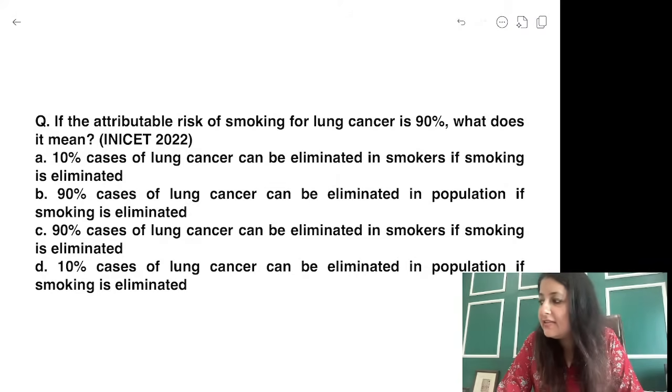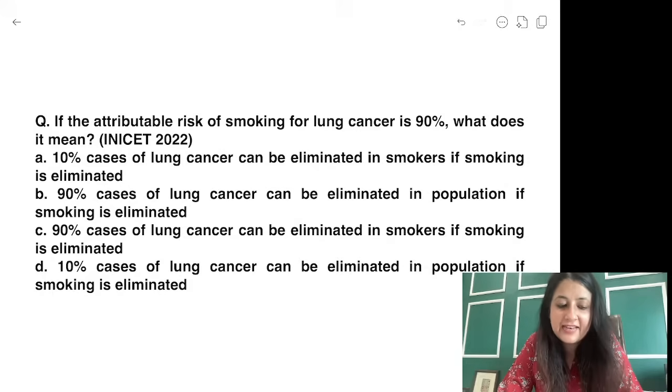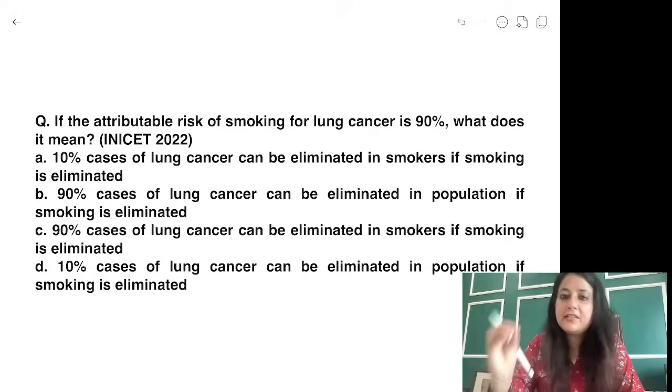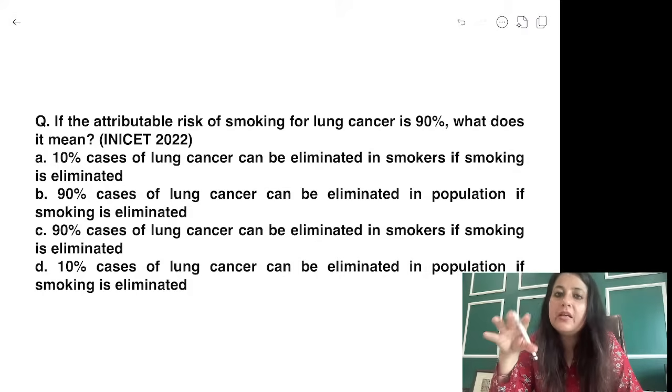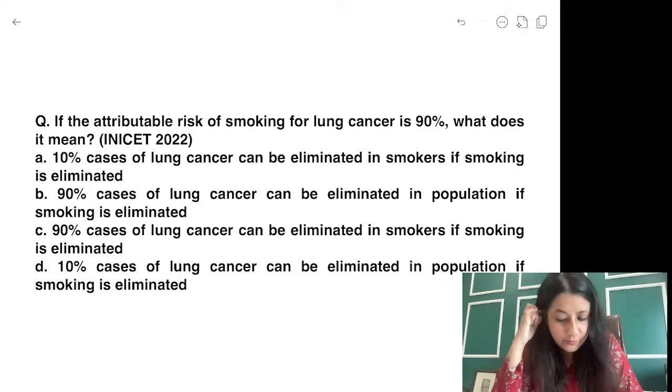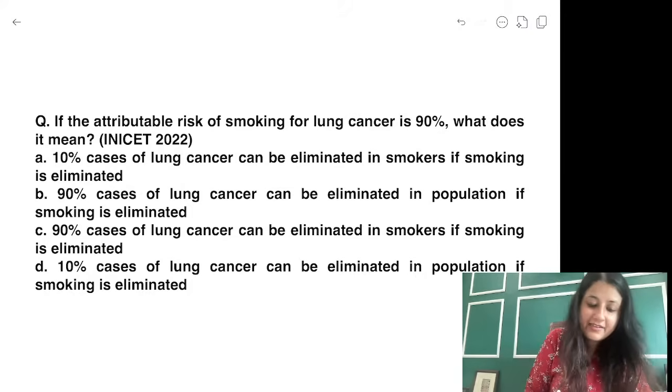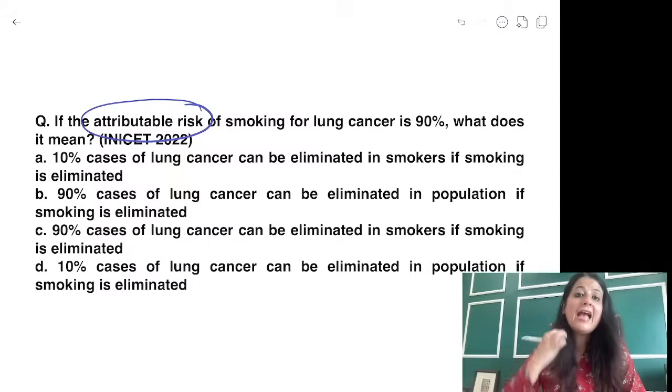Okay, what is the answer to this one, everybody? If the attributable risk, guys, see, there are 3 things that we calculate in a cohort. I will explain to you. पहले इसका आंसर करो. What do you mean by this? Think and answer. Attributable risk बोला है.